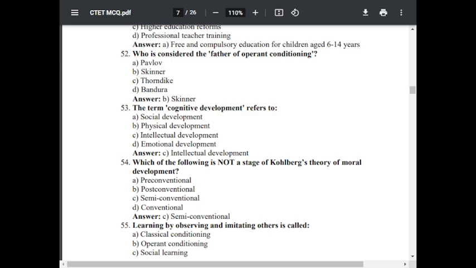Question number 54. Which of the following is not a stage of Kohlberg's theory of moral development? Option A, pre-conventional. Option B, post-conventional. Option C, semi-conventional. Option D, conventional. The correct answer is semi-conventional.